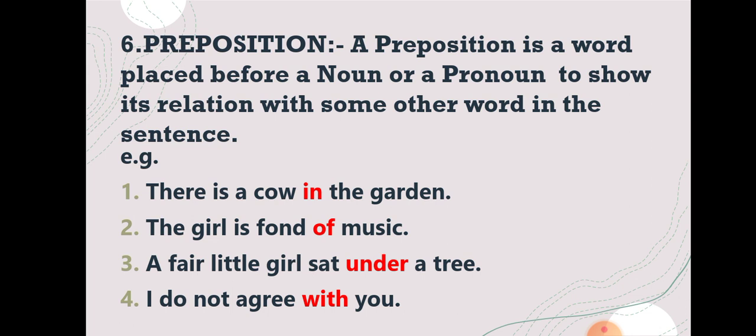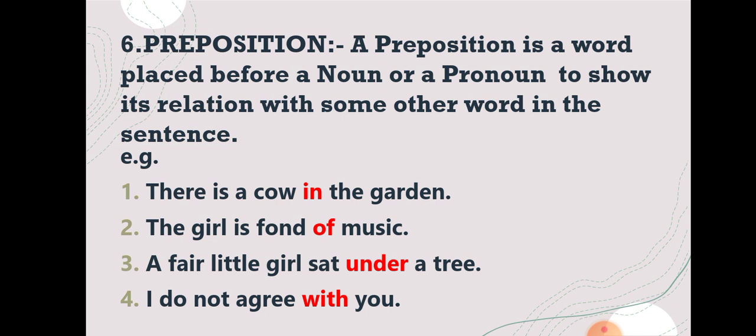And who makes the relationship? The word in. So here in is a preposition. The girl is fond of music. So here, students, the word of makes a relationship between fond and music. Third example, a fair little girl sat under a tree. So a tree is a noun, and under is the preposition, and there is a relationship between the girl and a tree. And who makes the relationship? Under.